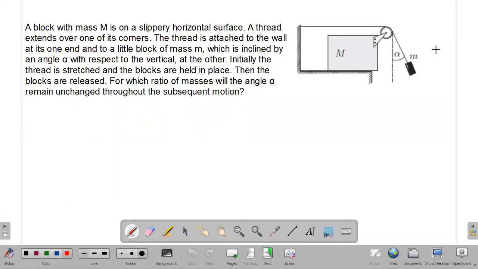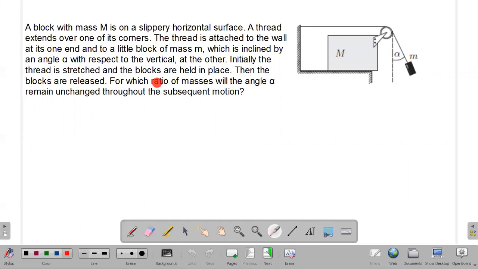The surface on which the capital M mass is placed is completely frictionless, and now the whole system is released at rest. During the subsequent motion of the system, the thread which is attached to the mass small m permanently makes an angle of alpha. It is given that the angle alpha does not change during the subsequent motion of this system. That is the key point of this question.